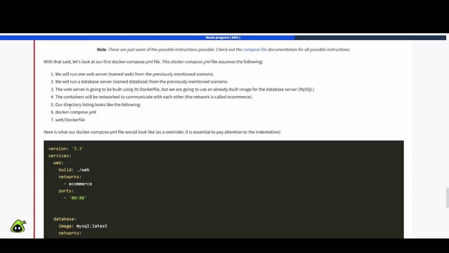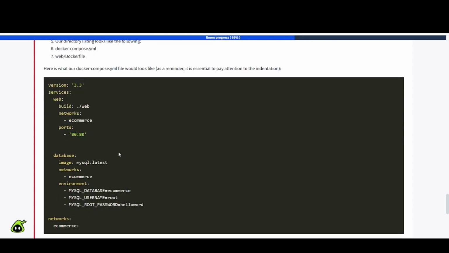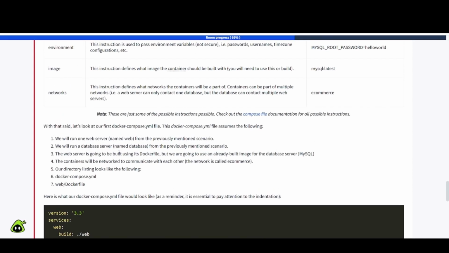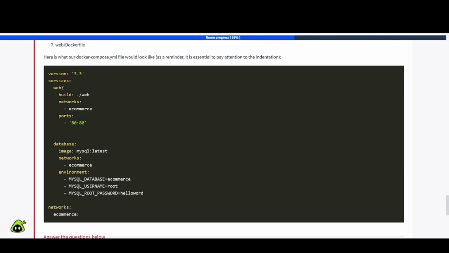Number five, our directory listing looks like the following. Number six, Docker Compose YAML. Number seven, web Dockerfile. Here's what our Docker Compose YAML file would look like. As a reminder, it is essential to pay attention to the indentation. So once again, I think they recommended 2 spaces, right? That's what they're saying earlier. And this is just showing you an example of what they have in there. And we can clearly see the indentation as they start putting this information inside of here, okay?